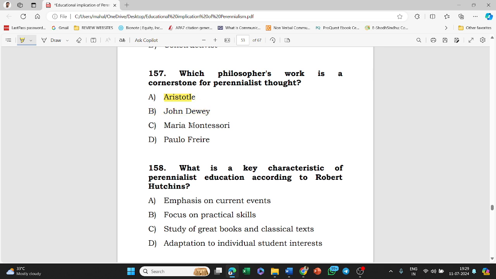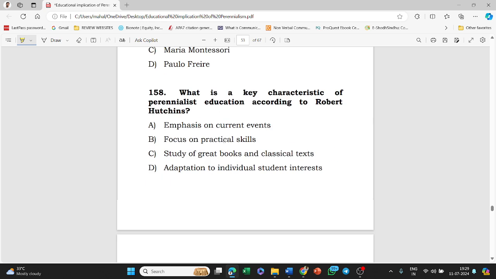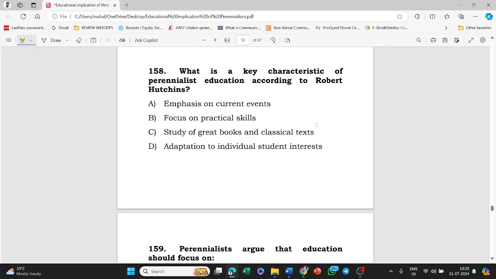Aristotle's work is a cornerstone for perennialist thought. What is a key characteristic of perennialist education according to Robert Hutchins? Options: emphasis on current events, focus on practical skills, study of great books and classical texts, adaptation to individual student interest. The answer to this question is option C, that is, study of great books and classical texts.